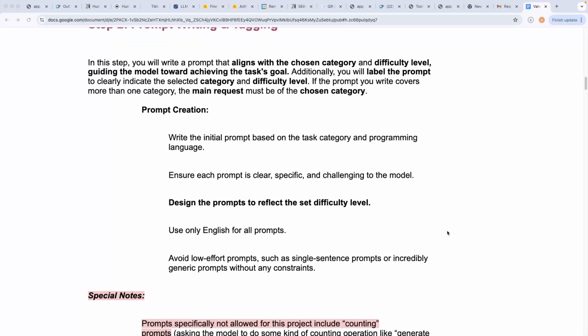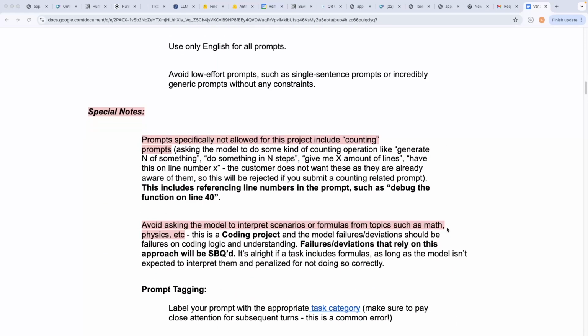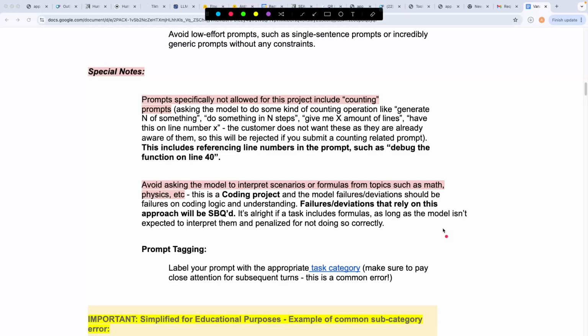Now, in terms of what type of questions you cannot ask, we have certain constraints on that as well. So you cannot ask the model any questions that involve counting prompts. Now, there was this meme that floated around a couple of months ago. The latest state-of-the-art models, all of the LLMs, if you ask them to count how many R's are there in strawberry, they won't be able to do that.